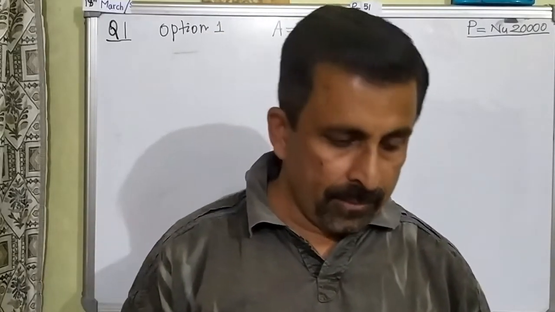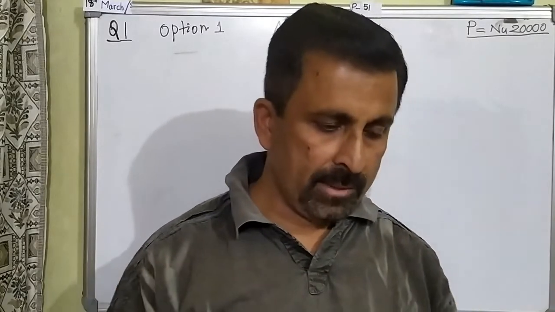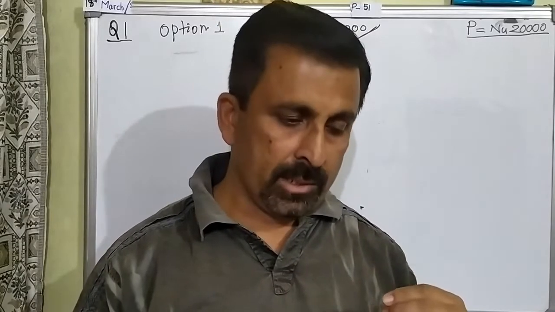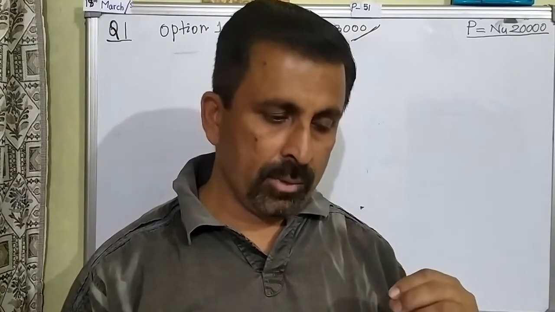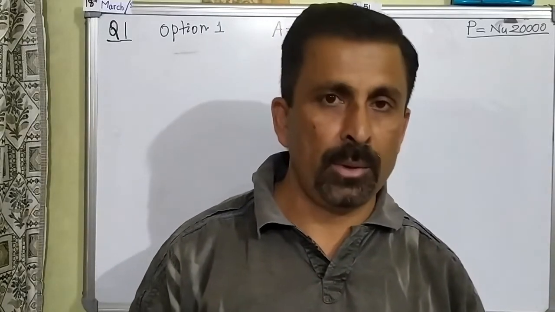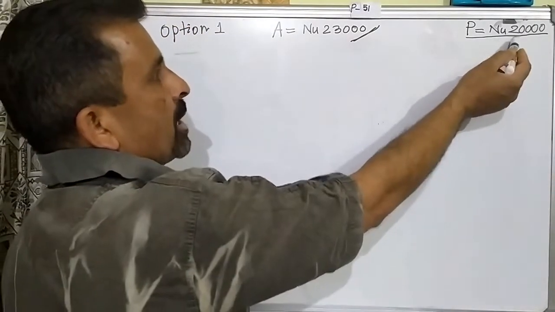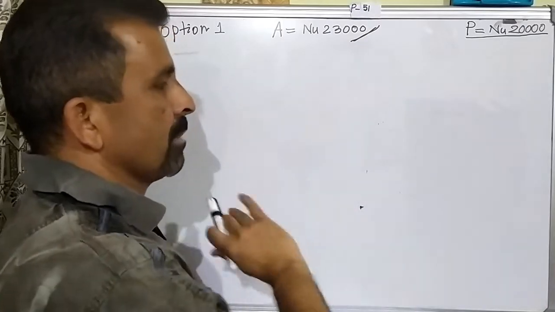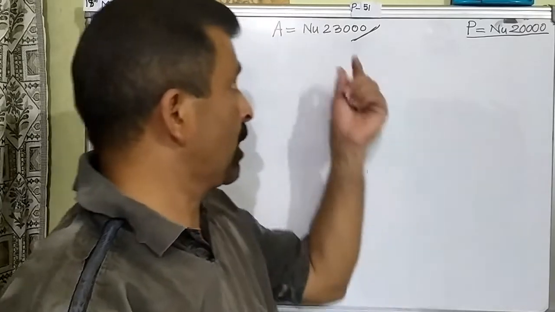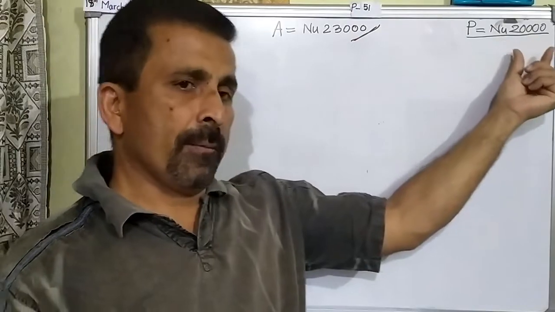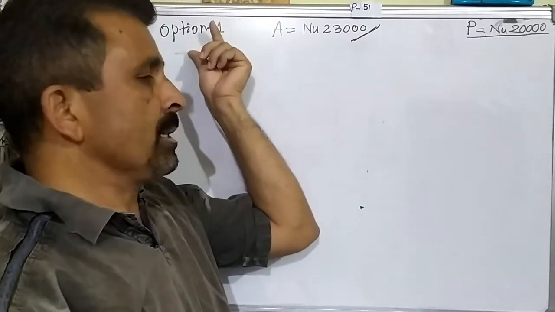The options are, the first option is very simple, no calculation. You have taken a loan of 20,000 and according to option 1, you just pay off 23,000 and get rid of the loan. So no calculation according to option 1. Your loan is 20,000 and you just pay 23,000 and your loan is completed. So in this option you are paying 23,000. Keep this in mind. This is the amount that you are going to pay for the loan of 20,000 according to option 1.